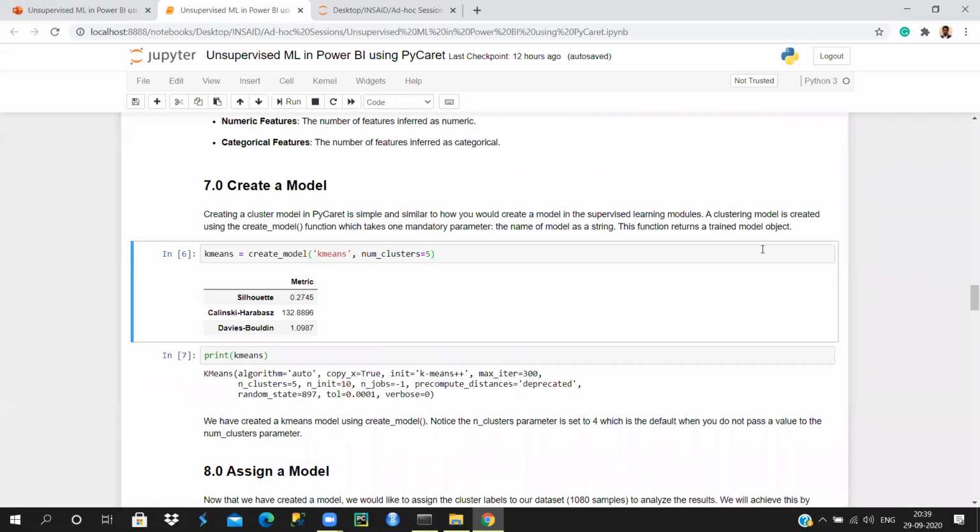We had the option to ignore models as well, but here it is quite different. Clustering or doing unsupervised learning in PyCaret is quite different from what you do in the supervised models, the classification and regression tasks. So here you specify the k-means model, and the other parameter is the number of clusters you want in your model.